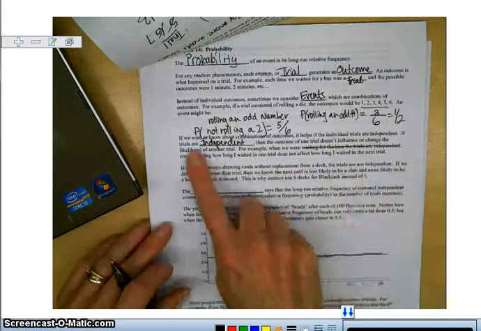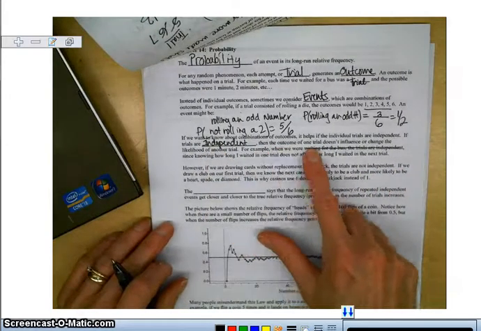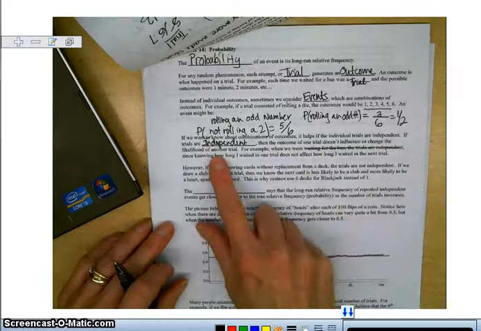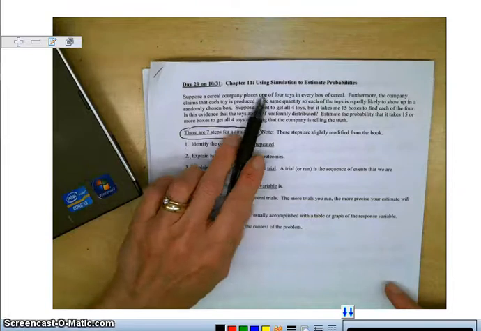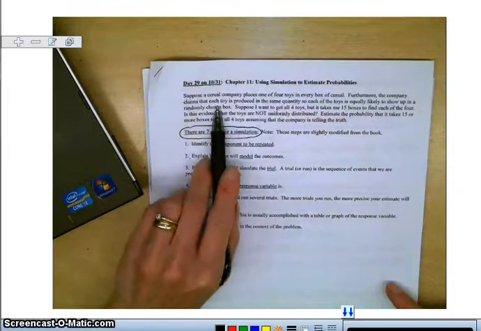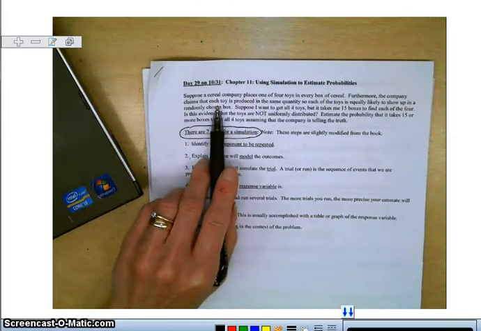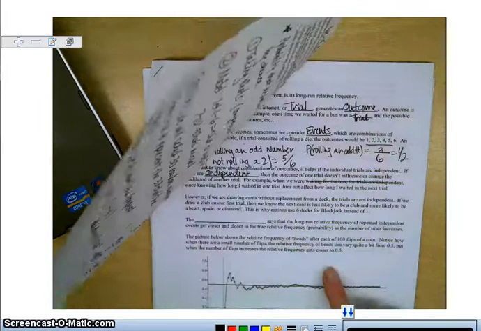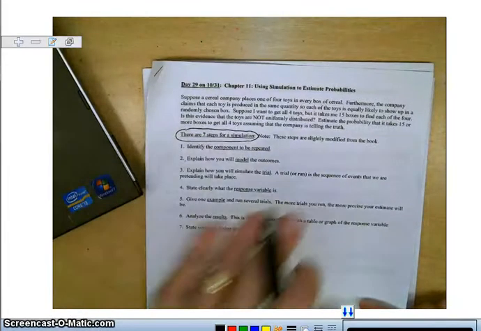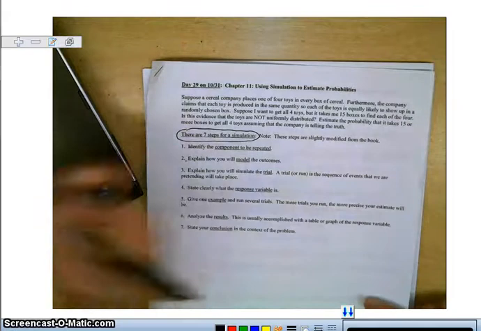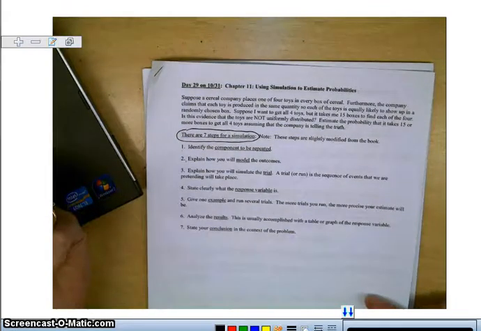So if trials are independent, then the outcome of one trial doesn't influence or change the likelihood of another trial. For example, back in this problem here, we were opening cereal boxes and pulling toys out. This would be a good example. Every time I opened a cereal box and pulled a toy out, the next cereal box was totally independent. It didn't matter what I got in that first cereal box.